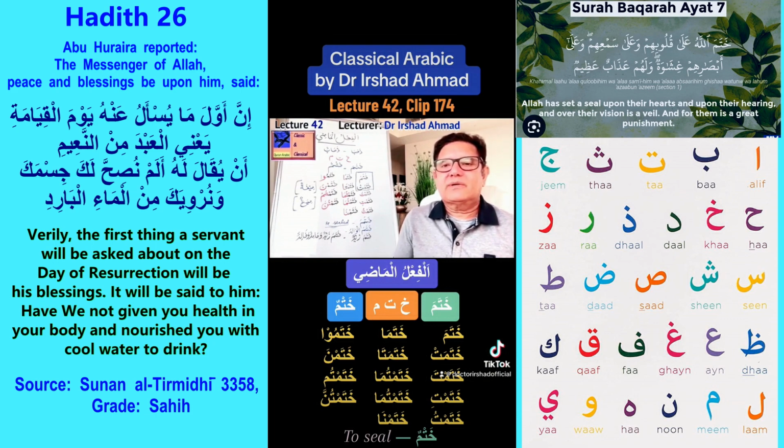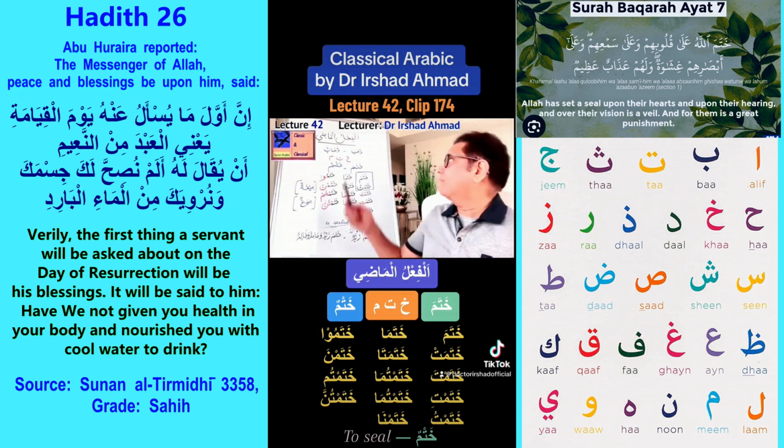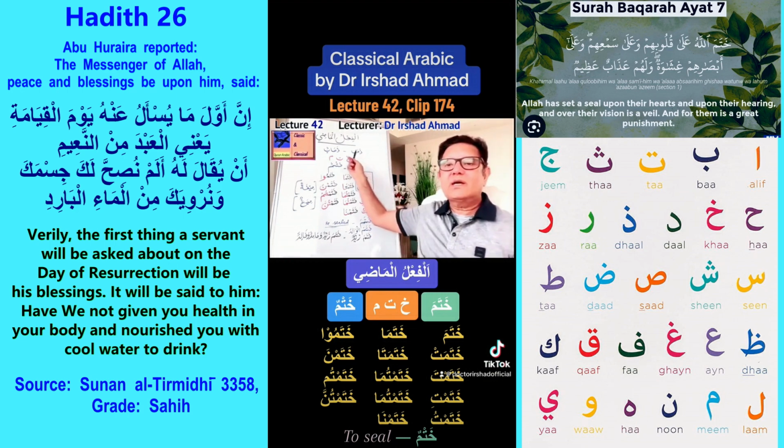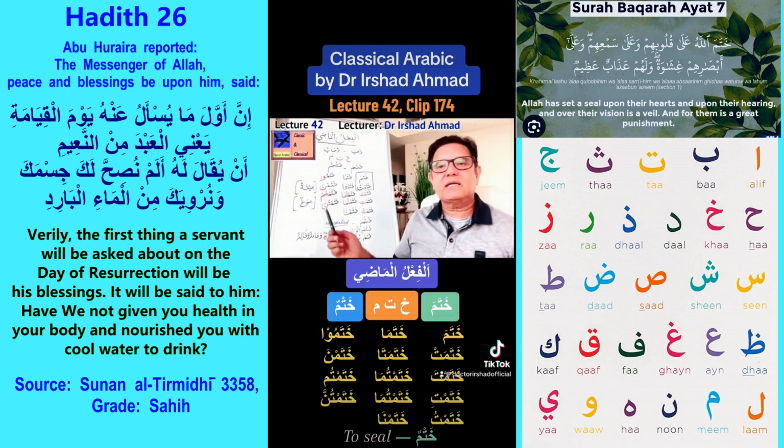We looked at our first fail last time, Zahaba. At the time, we translated that as to go. And later on, we made out that Zahaba is actually a full Jumla failure, so it means he went. This is the past tense we are looking at. So if we have to say to go, we will have to find out the relevant masdar, which is zahabun in this case. Zahabun means to go. To go is infinitive in English, which is kind of equivalent to masdar.